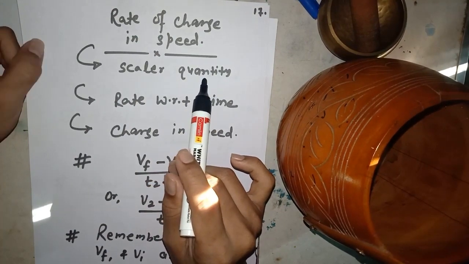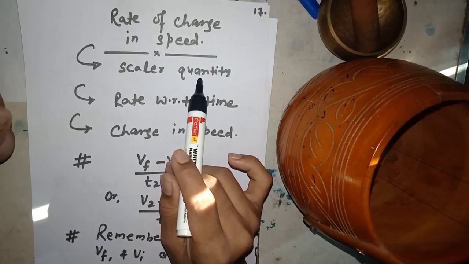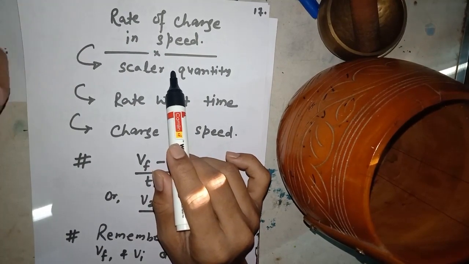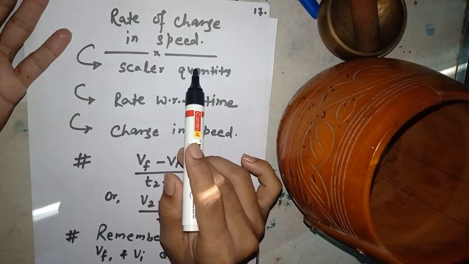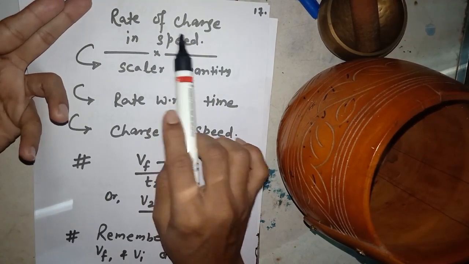It only comes up in a few cases, so it does not have a special name. You simply call it rate of change in speed. Have you got my point? But if you change the speed to velocity, it becomes acceleration.